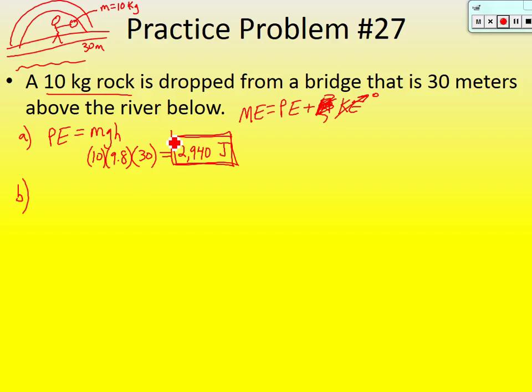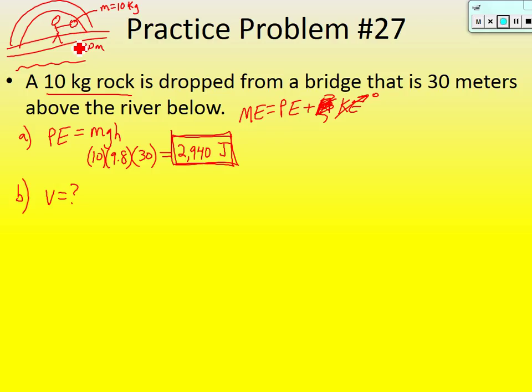It wanted to know what is the velocity of the rock as it hits the water below. Okay, so velocity. How are we going to solve this question? Okay, let's think about it. Well, all of the energy here before he released it was 2,940.